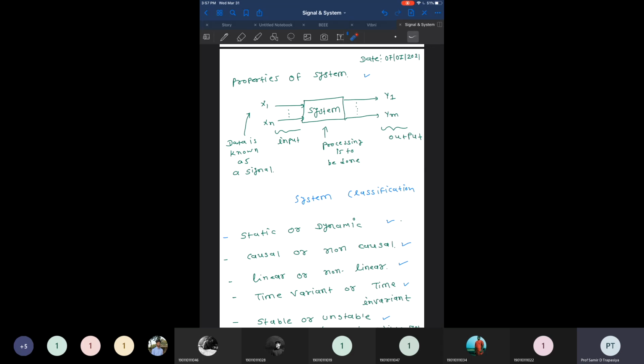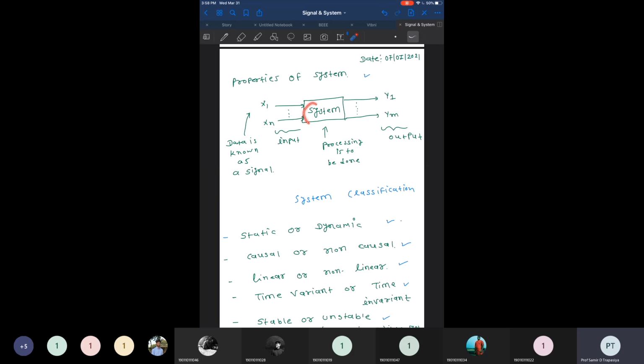This is already covered in chapter number 1, and the second chapter is dedicated to the system, right? It's about the system. We have already discussed that the system is the entity which processes the signal. So if we have a set of signals x1 to xn as input and we apply them to some system, the system will produce some set of output in the form of y1 to ym.